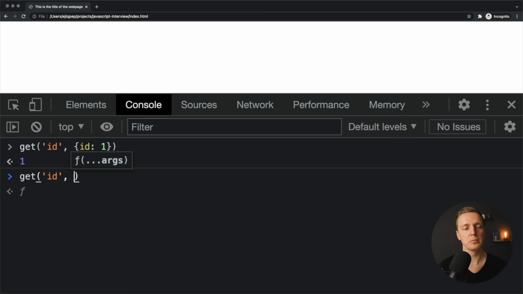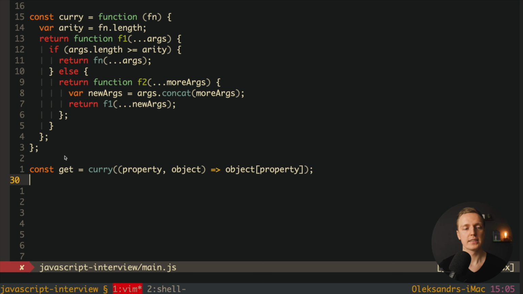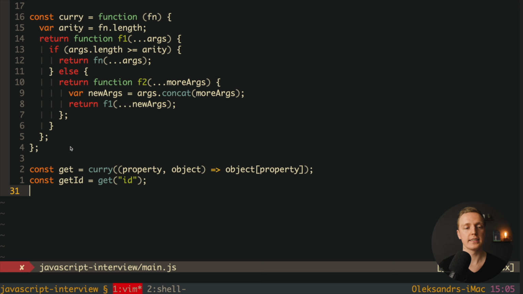What we can do here, we can now, because it's curried, just call it with one argument, just with id. And as you can see, we are getting back a curried function. Now we can store it somewhere and reuse. For example, we can create here additional function getId, and we are calling here get with just property id. And now, as you can see in browser, we can use getId function everywhere across our application on any object to get a property id from it. Now we can do exactly the same with map.